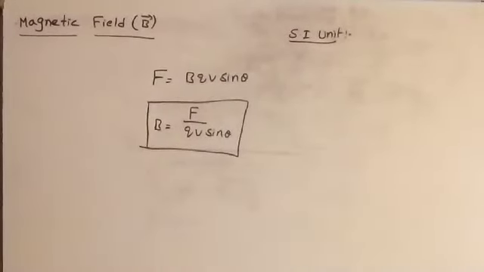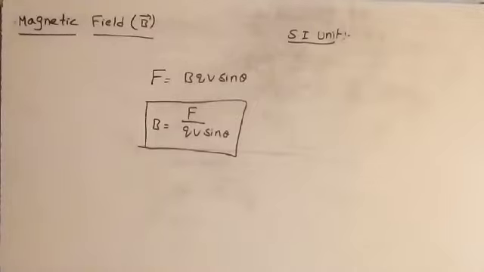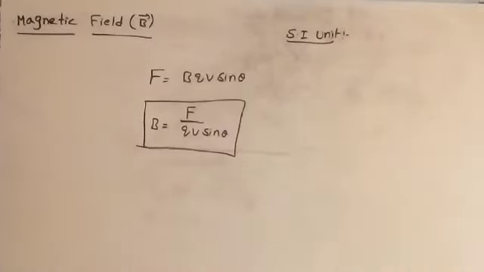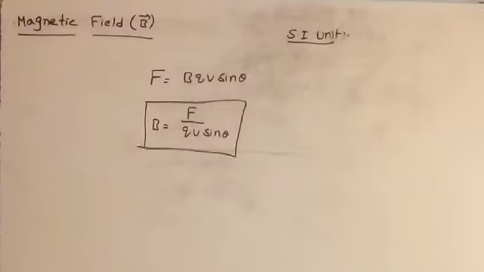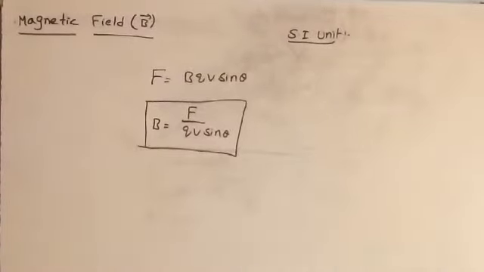Now see, magnetic field or electric field, both the definitions are almost similar. In electric field, the region or space around a charged particle in which, when some other charged particle enters, it will experience a force, then that field we call it as electric field. And similarly here also, if in the region or space around the current carrying conductor, some other magnetic substance experiences a force, that field we call it as a magnetic field,